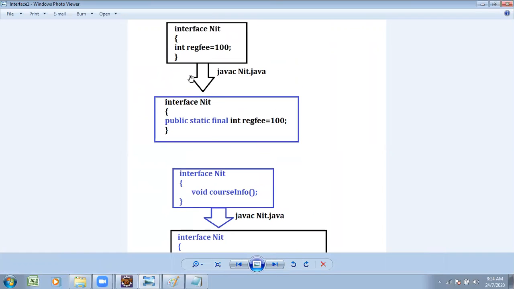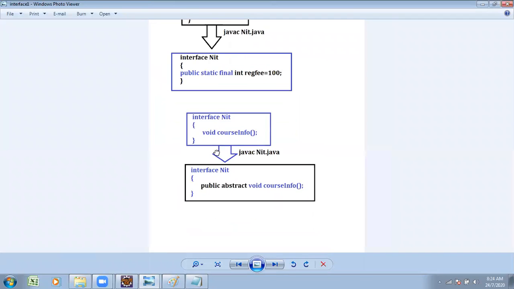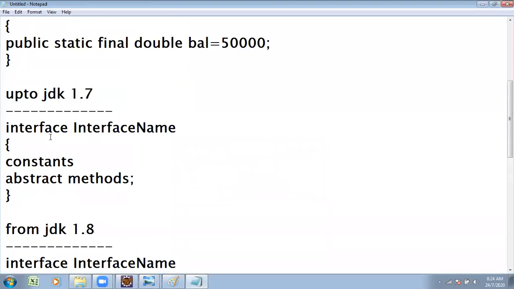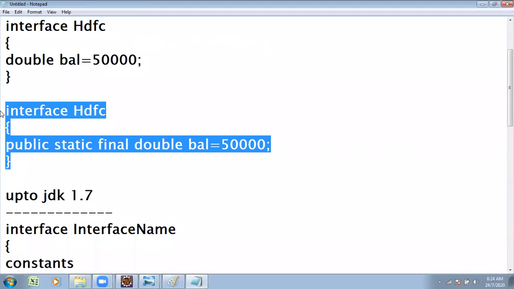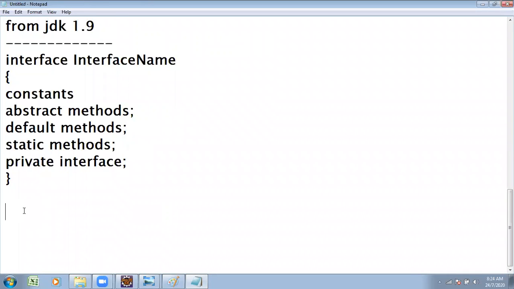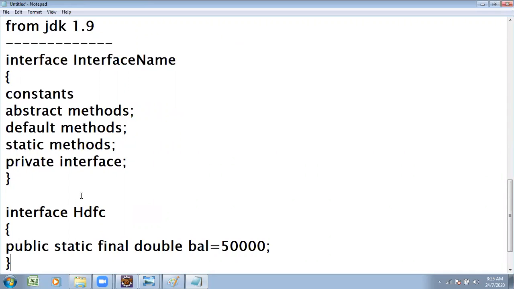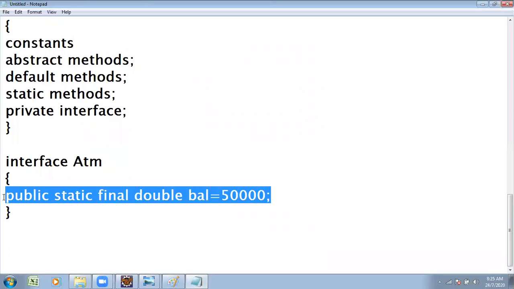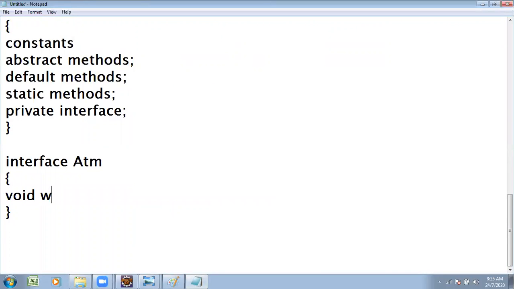By default, it is public static final type. It also supports abstract methods, and by default those are also treated as abstract. Even though you write the code like this, suppose you write interface ATM, and there you write one method, void withdraw.